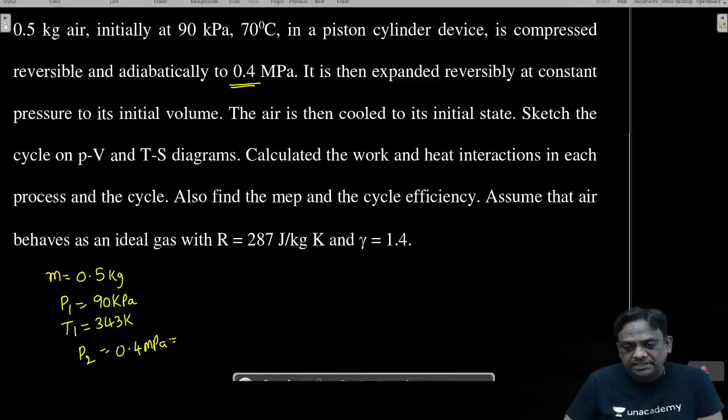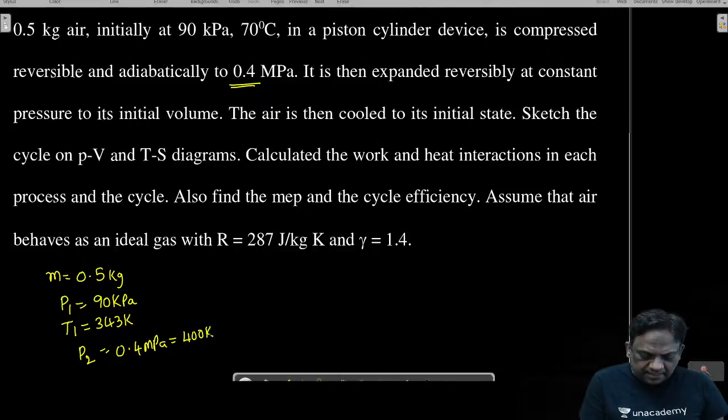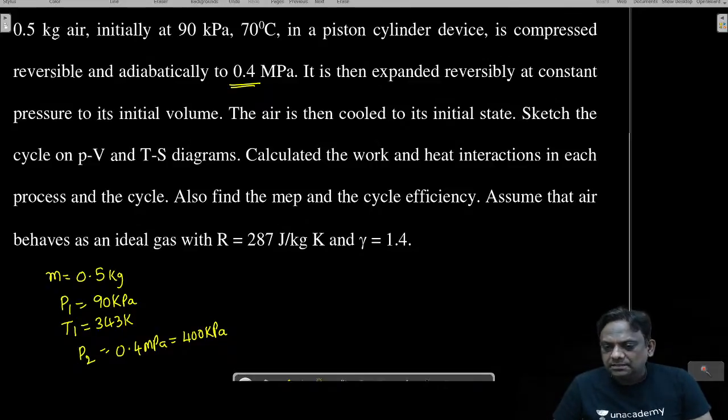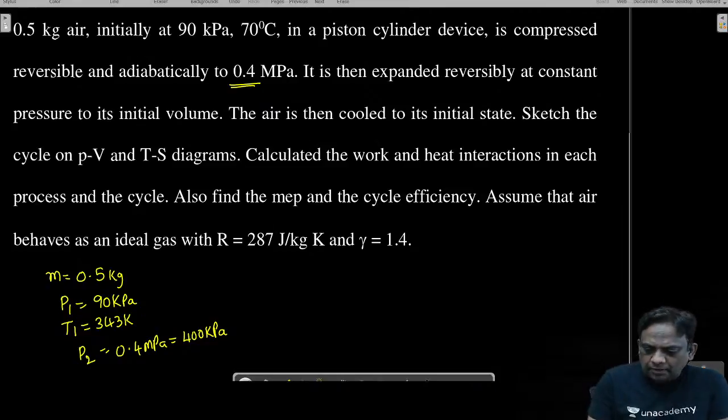So 0.4 megapascal, shall I write it as 400 kilopascal? You're not saying anything. Only Nishant is commenting. The rest are just sitting. Okay? 400. Now, it is then expanded reversibly at a constant pressure to the final volume.